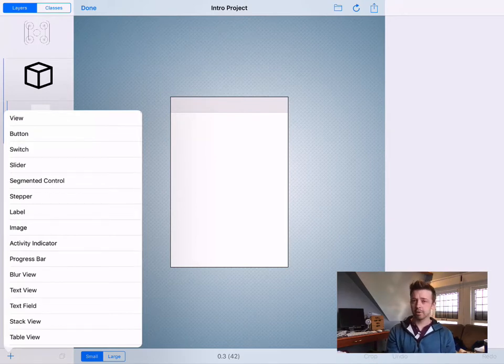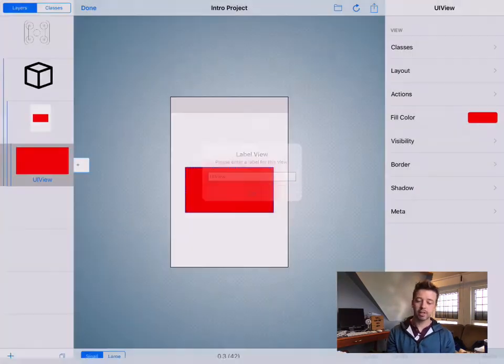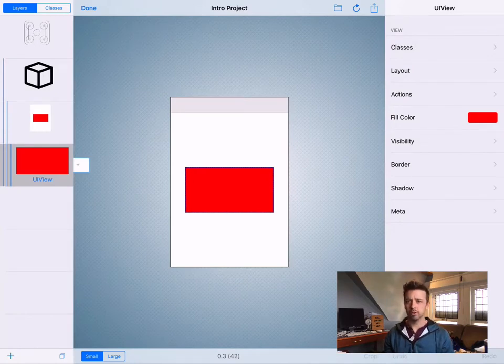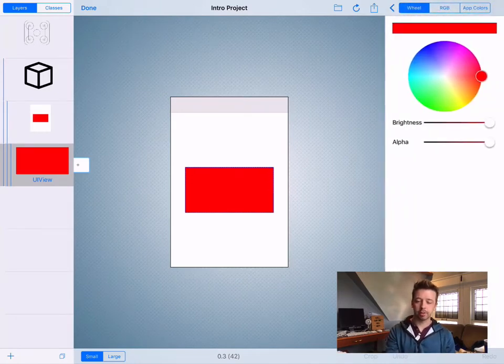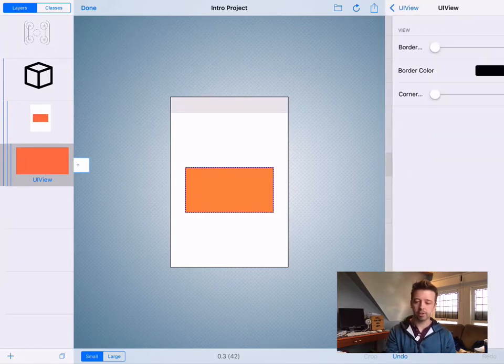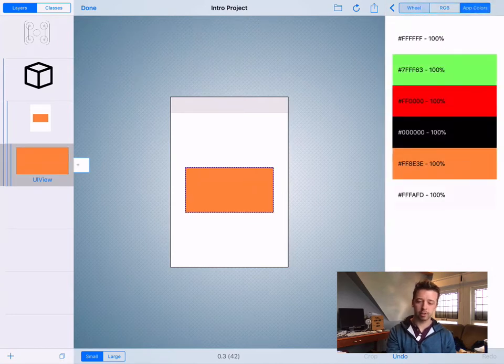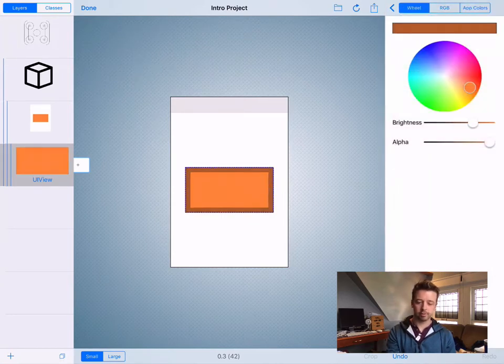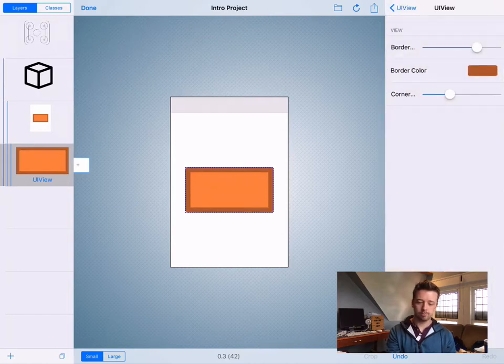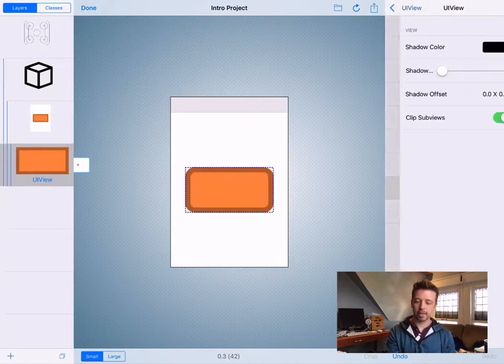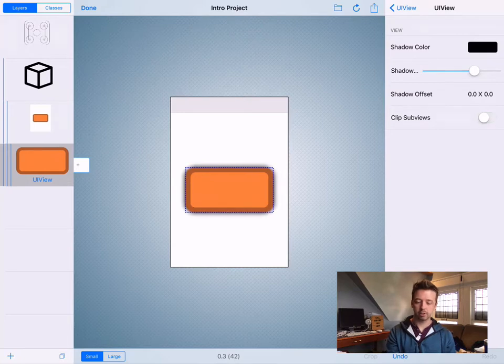We've got a ton of controls that you can add to any screen that you design with Codeless. Let's start with just a really basic one, a view. If you're a web designer, a view is sort of like the equivalent to a div. It's something that you can put things in. You can change the color around. You can give it a border. Let's make that border color the same thing but darker. You can give it a corner radius and some shadows and things like that.